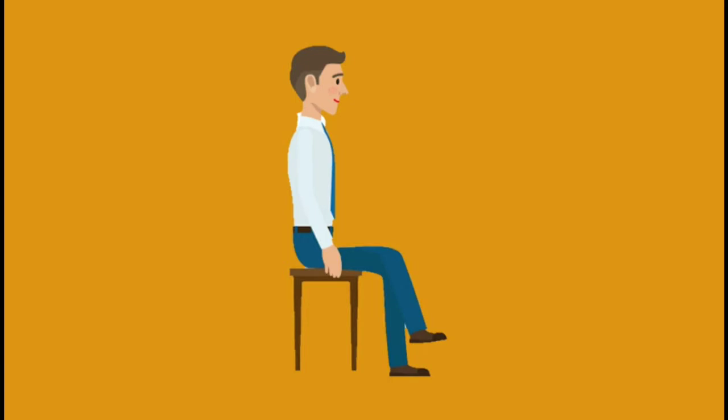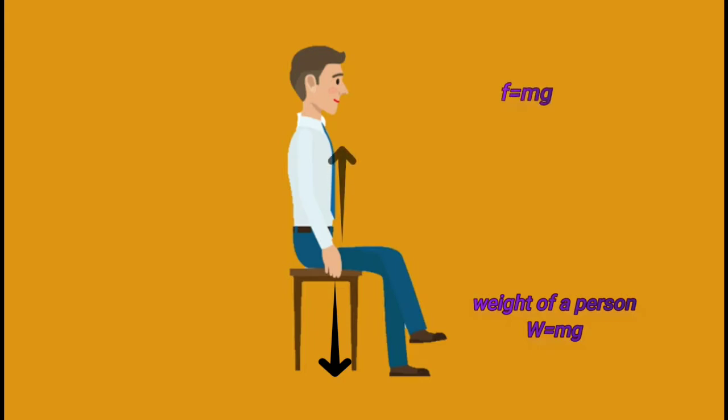Now, if a person sits on a chair, the person applies a downward force on the chair equal to his weight. This is the product of mass and gravitational acceleration. The chair will also apply an upward force to the person, and this upward force will be equal to the weight of the person, that is the product of mass and gravity.